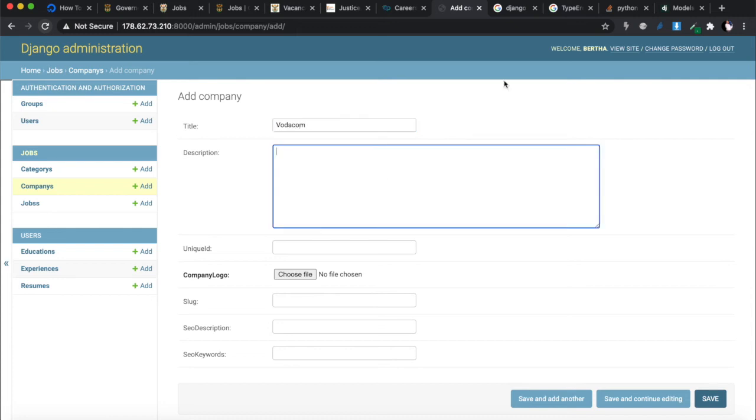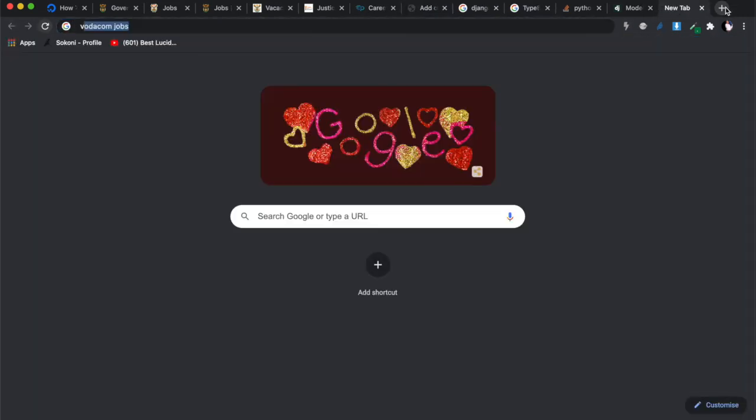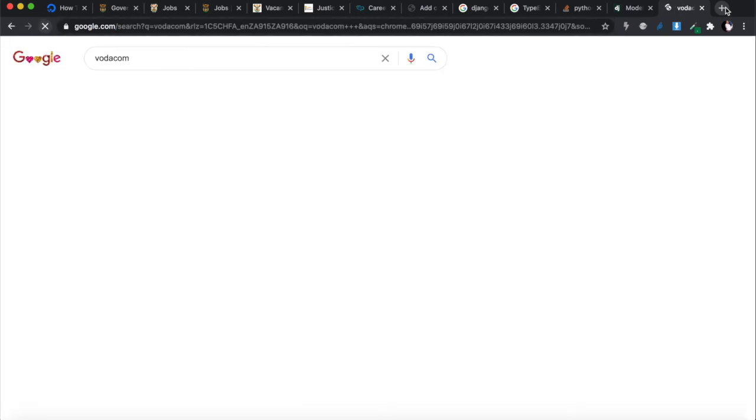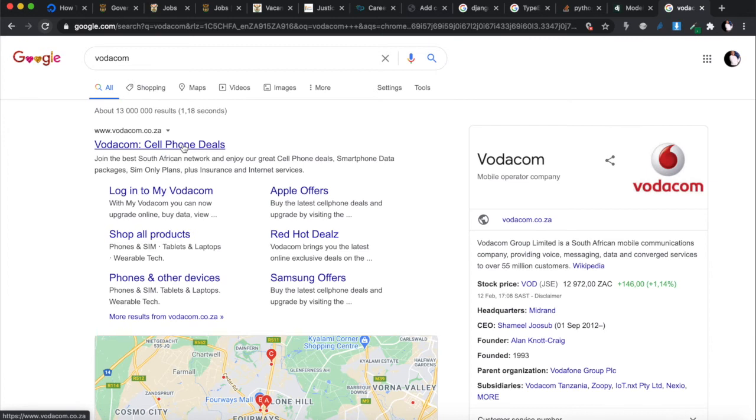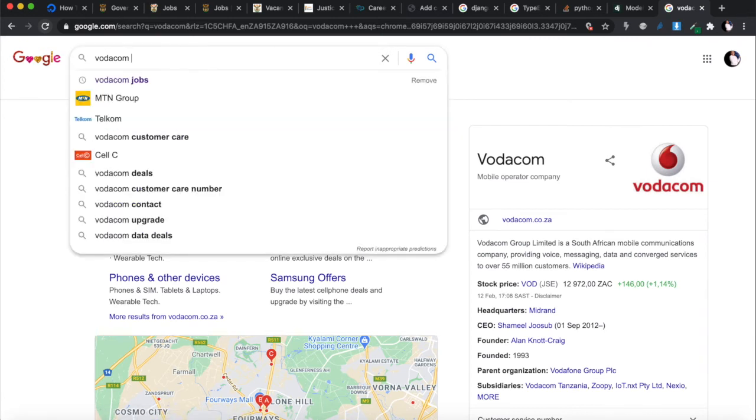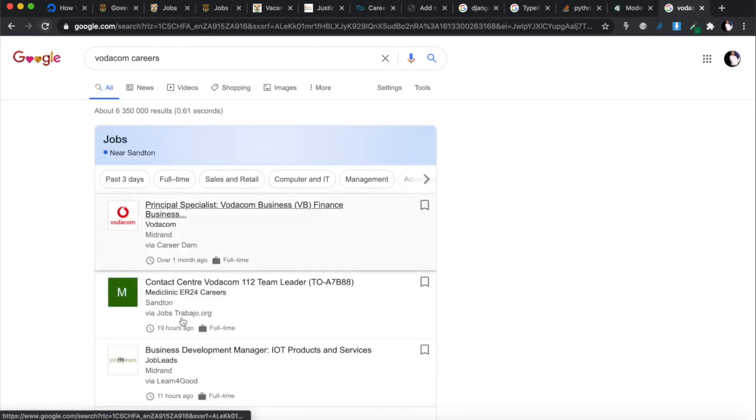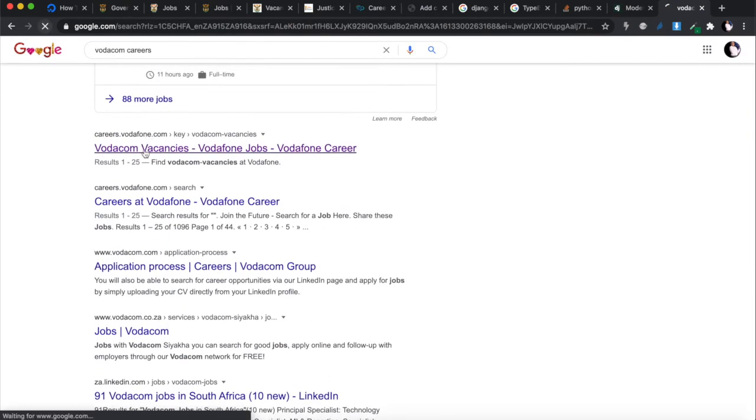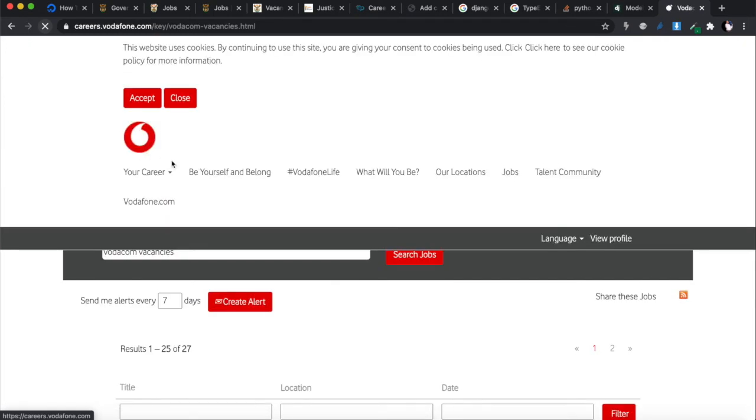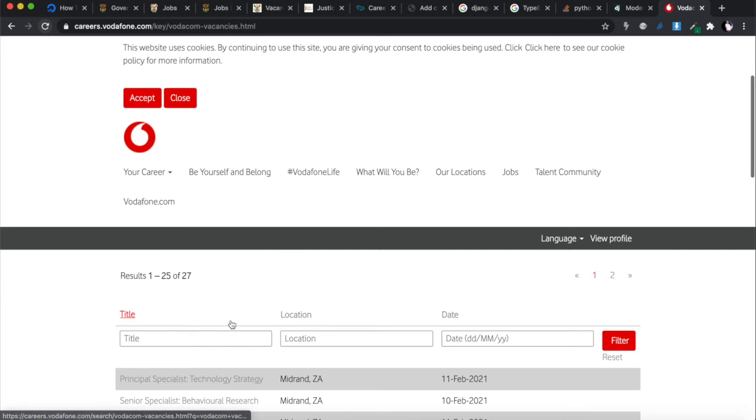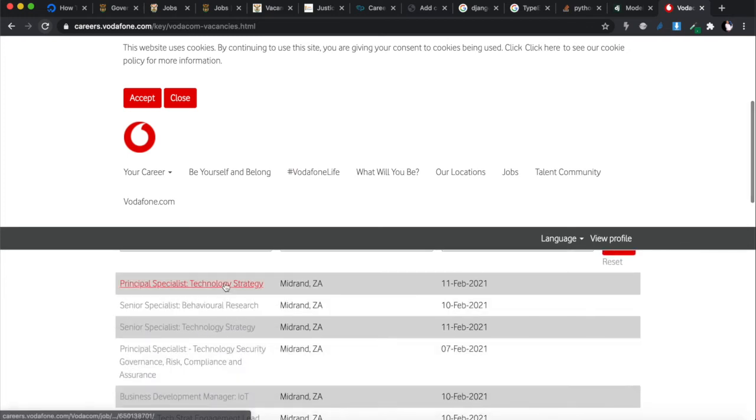Okay, what is the description of Vodacom? Let's go have a look. Vodacom is not Vodacom Jobs, just Vodacom as a company. Let's just go to Vodacom. Maybe let me say Vodacom Careers. Right, I want to actually go to the Vodacom Careers website. All right, and the first thing that I want to do is, is there any description that helps me over here? I don't know.